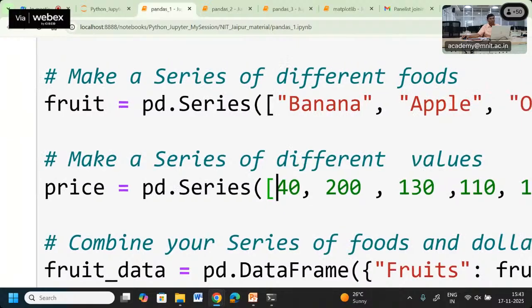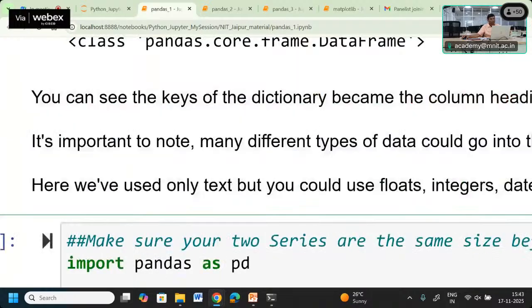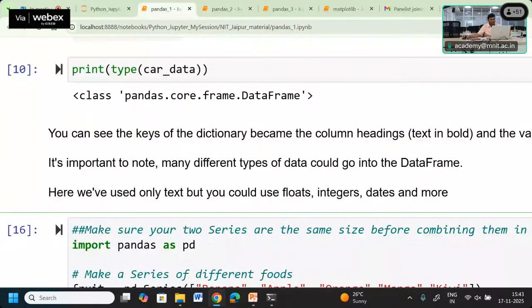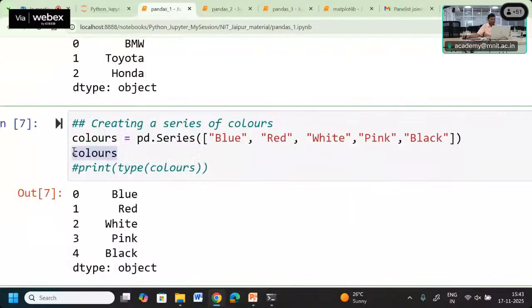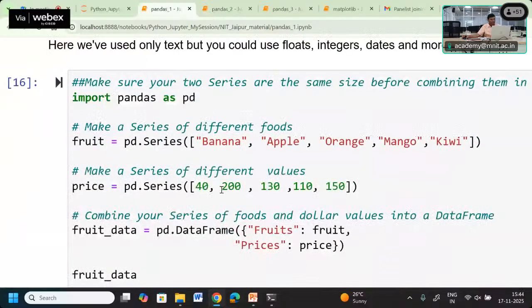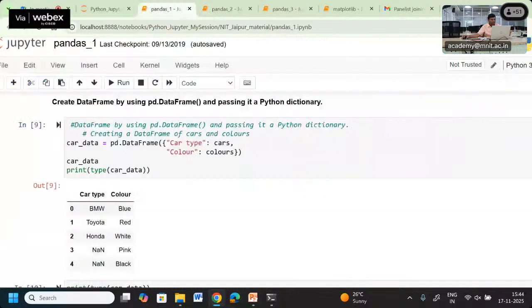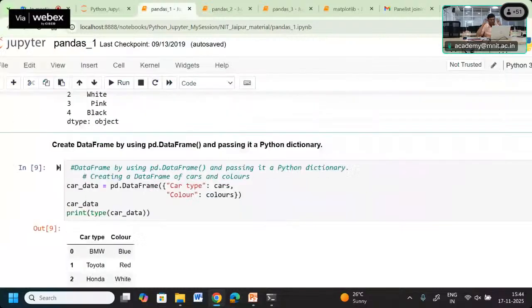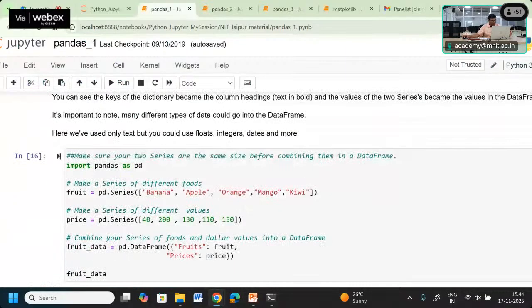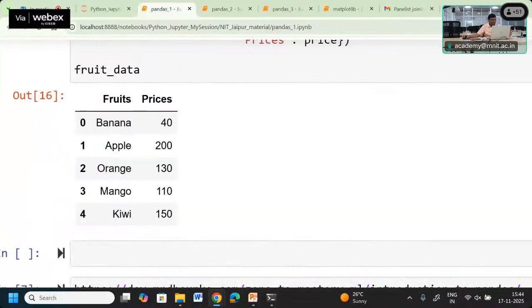Okay. Now let us try to create another series and see what is coming here. Let us take one of the colors we have been taking, right? So let us create one data frame where we may have another column. So we have this banana and fruit.